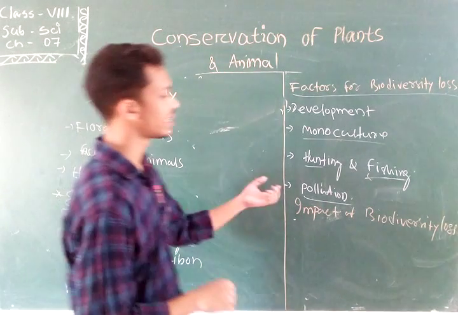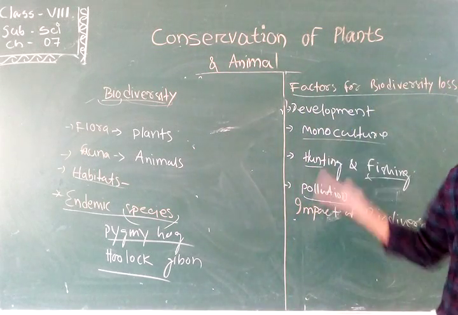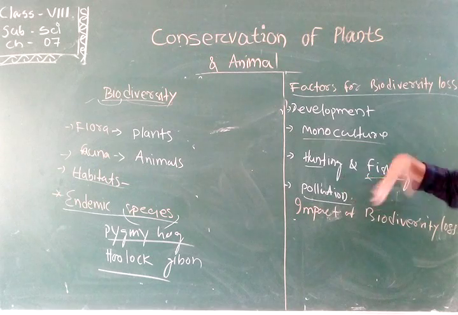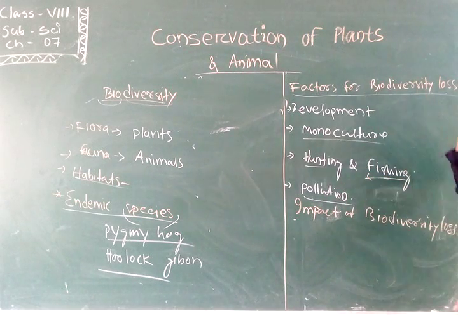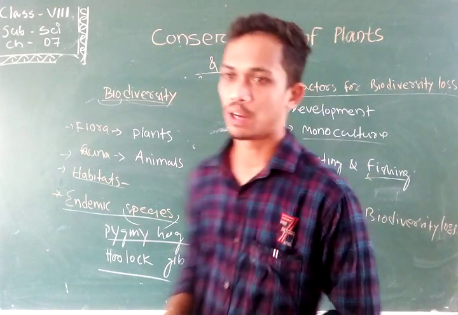There is various pollution caused by human beings, such as air pollution, soil pollution, and water pollution. Due to these various types of pollution, the biodiversity will be hampered, and that causes the loss of biodiversity.